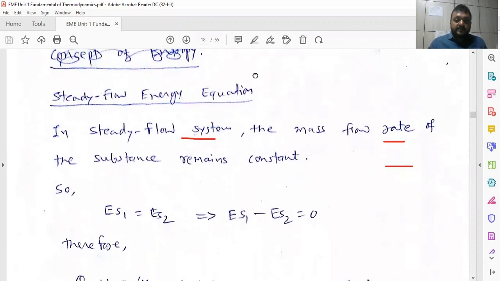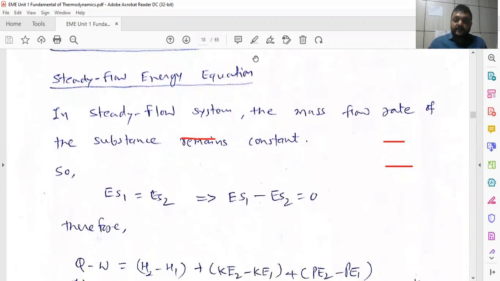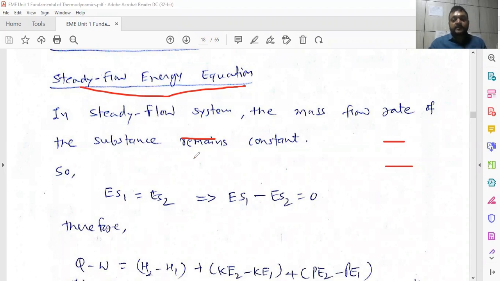Now we have to see the steady state equation. After understanding this energy equation for the open system and closed system, we have to see now the steady state equation. This is also an energy equation. The steady flow system: in a steady flow system, the mass flow rate of the substance remains constant. That is called a steady flow, where there is no change of mass.